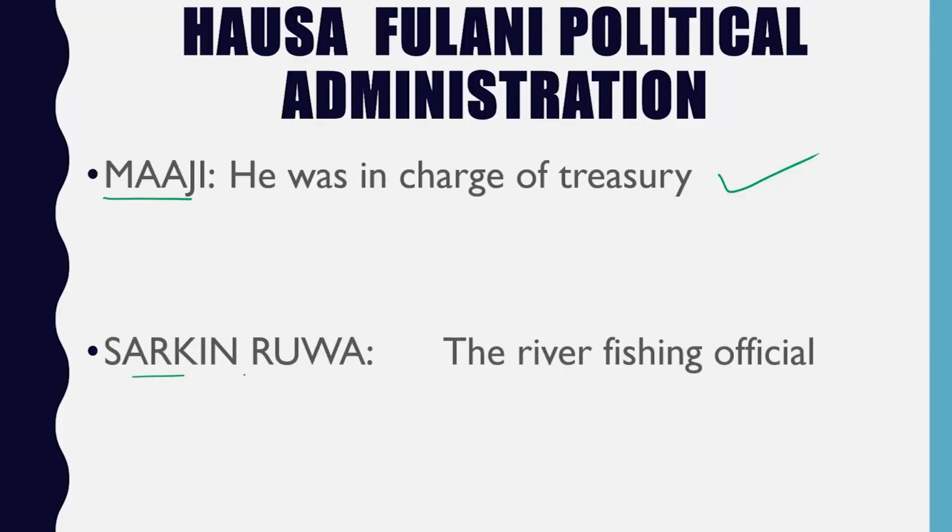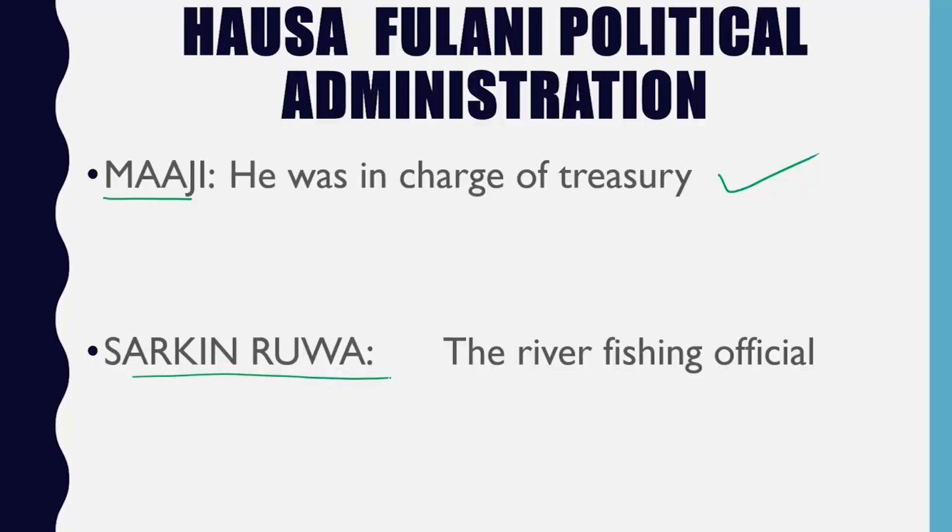Then we have the Sakiruwa. He is the river fishing officer, the chief river fisherman, the head of the fishermen. Sakiruwa is the head of the fishermen. Ruwa means water. The head of the fishermen.